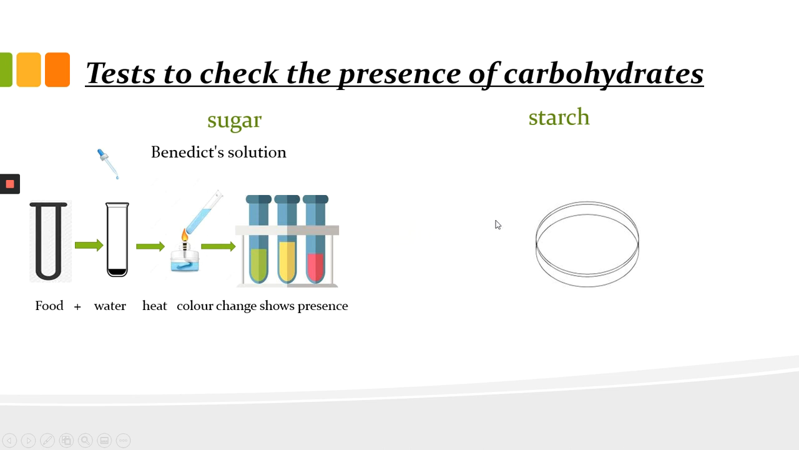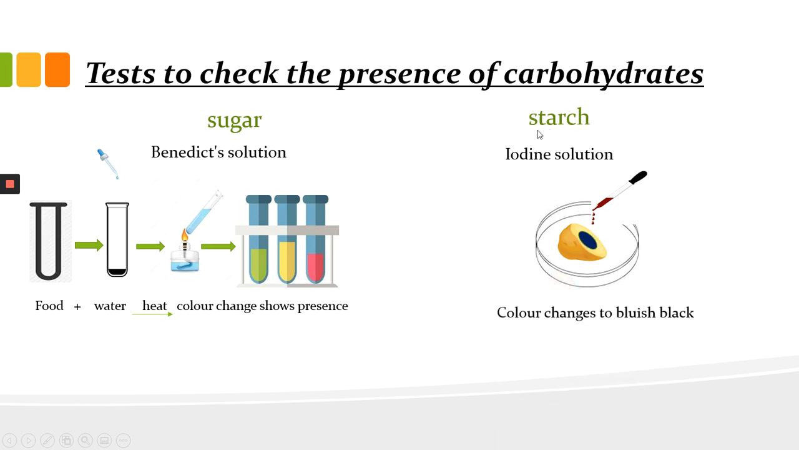Now the next test which will be performed is that of starch. In this, we take a petri dish and a potato, or any given food item which you want to test. Add a few drops of iodine solution on the food item, and if the color changes to blue black, then it shows the presence of starch in it. So these are very interesting tests which we can perform to check the presence of carbohydrates.